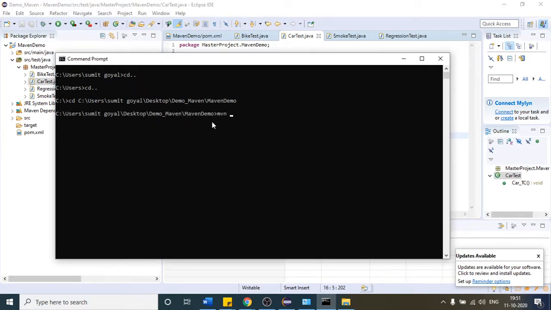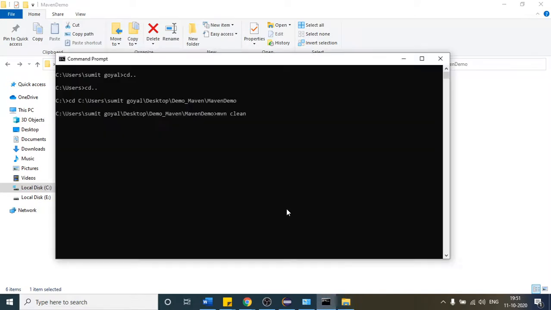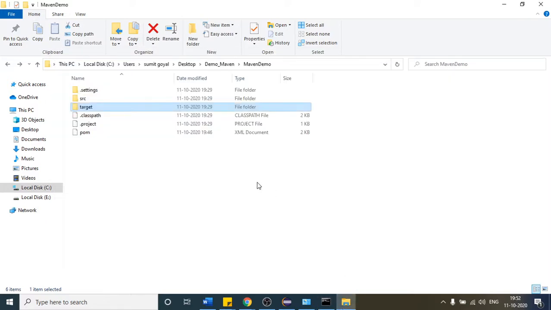So let us go with the basic command, Maven clean. As of now, you can see the target folder here, right? If I want to clean my project and remove those files, hit enter, and you will see this folder is going to be deleted from this path automatically.